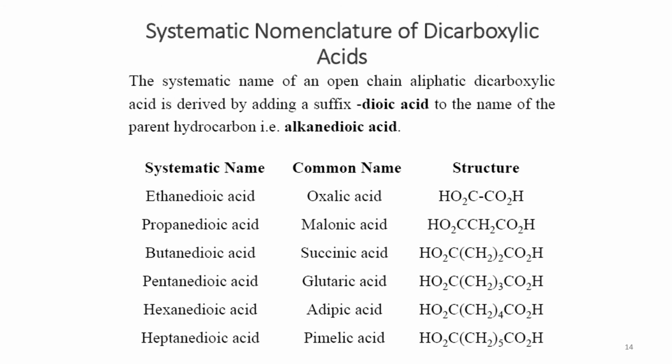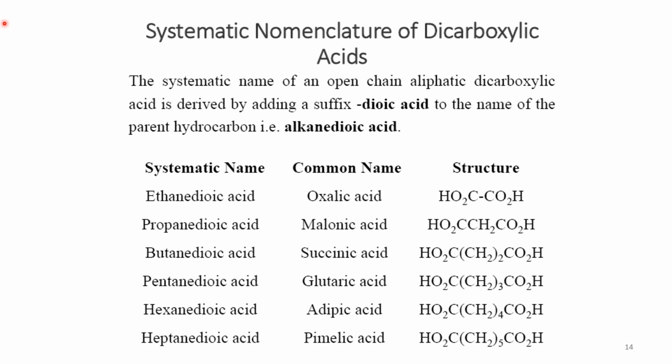Just like we have, if the 2 carbons are attached together and both of them are part of the carboxyl group, just like in the first example here, you can see that basically this compound has the commonly used name oxalic acid. But if you name it by systematic nomenclature, then it is alkane dioic, so it is 2 carbon, that's why we call it ethane dioic acid.